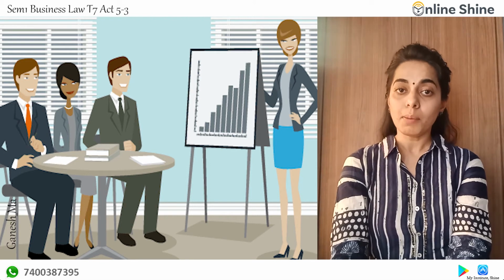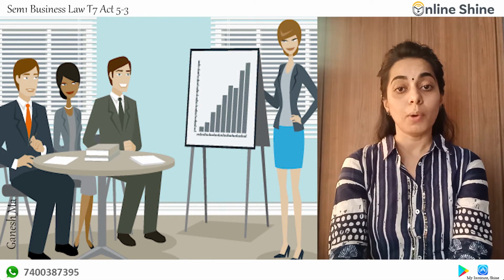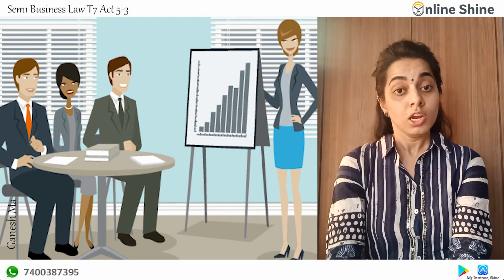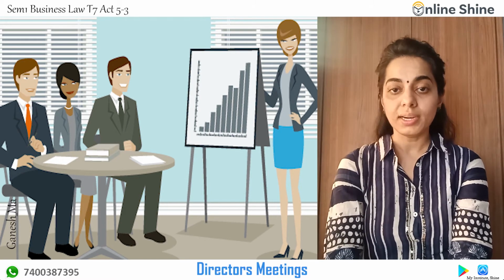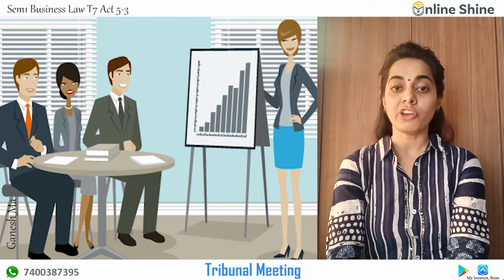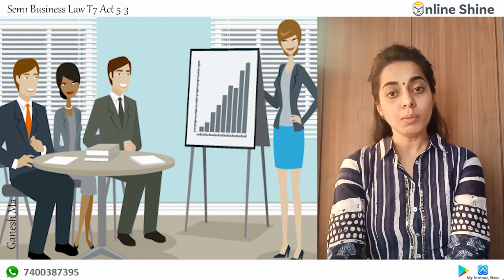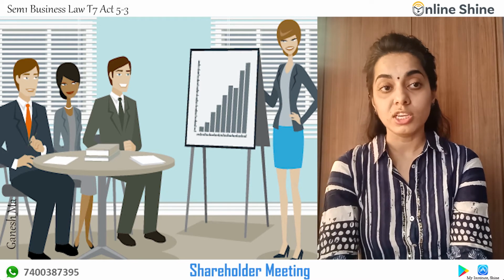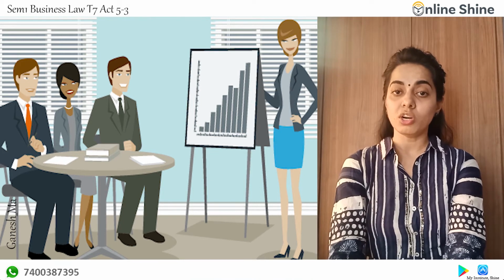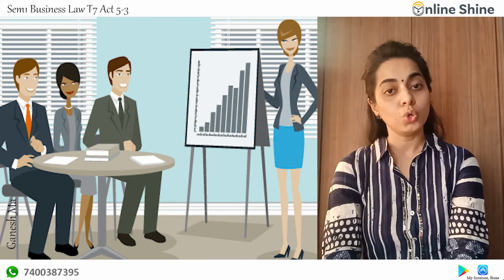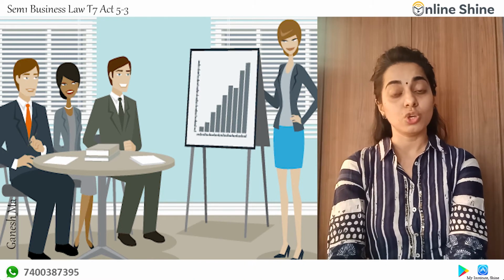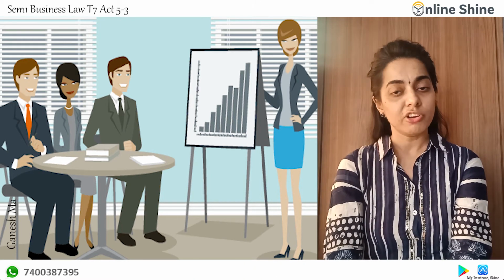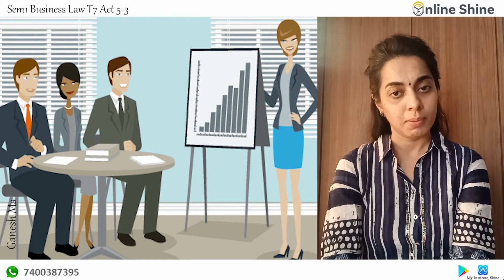Now, when I am talking about meetings, we are going to discuss the kinds of meetings. The kinds of meetings are shareholders meetings, directors meetings, creditors meetings, and tribunal meetings. First, the most important part is the shareholders meeting, which is divided into two: the general meeting and the class meeting. In general meeting, there is the statutory meeting, annual general meeting, and extraordinary general meeting.